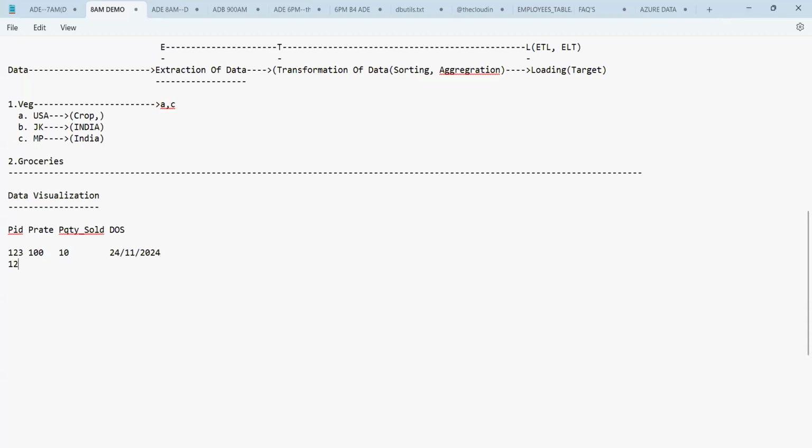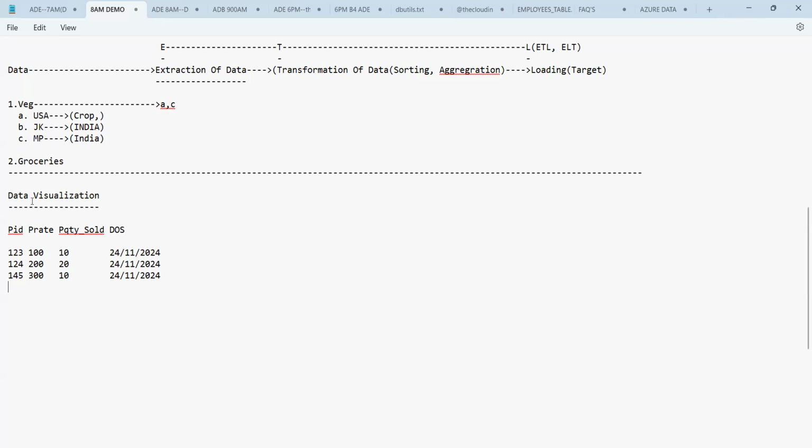In the same way, here you have 200 as the rate, quantity sold is 20 pieces, date of sales is 24/11/2024, and again 10 on the 24th of November 2024. This is the data you have.